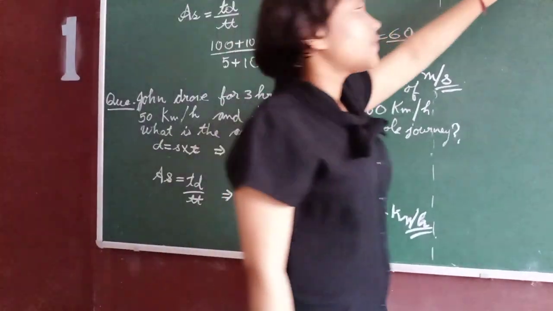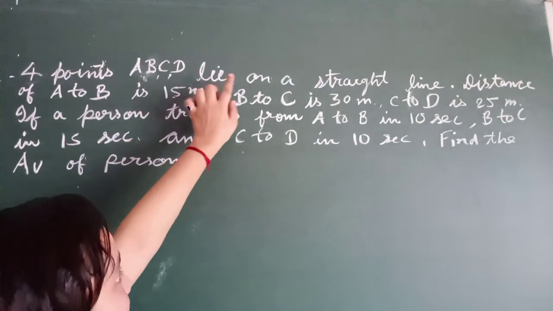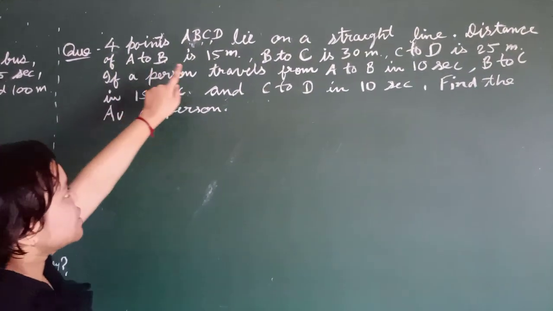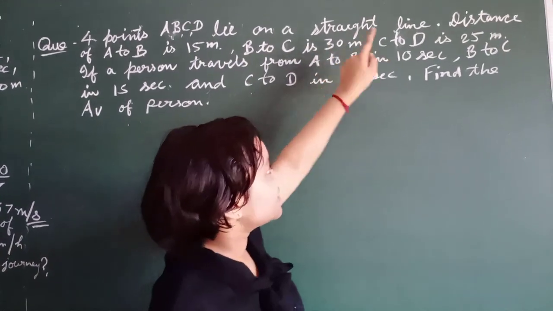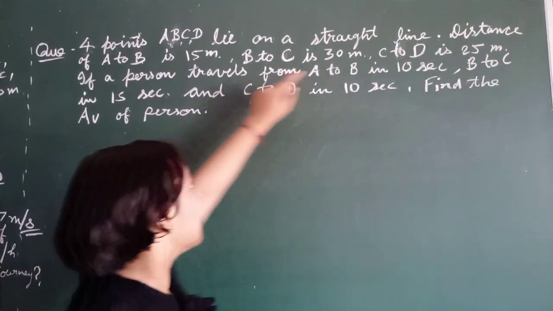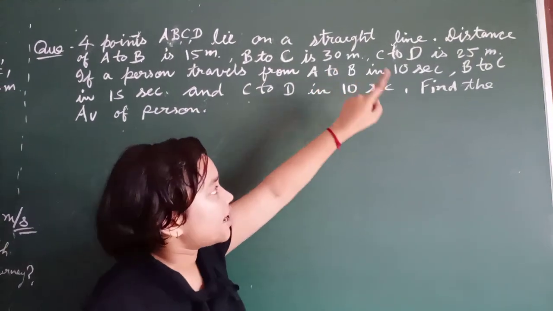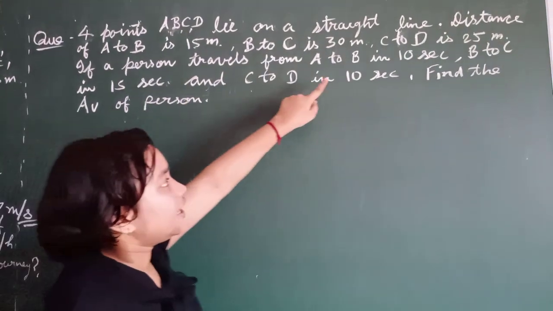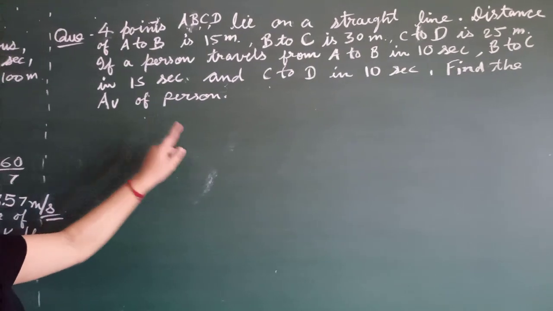Next question. 4 points A, B, C, D lie on a straight line. The distance from A to B is 15 meters, B to C is 30 meters and C to D is 25 meters. If a person travels from A to B in 10 seconds, B to C in 15 seconds and C to D in 10 seconds, find the average velocity of the person.